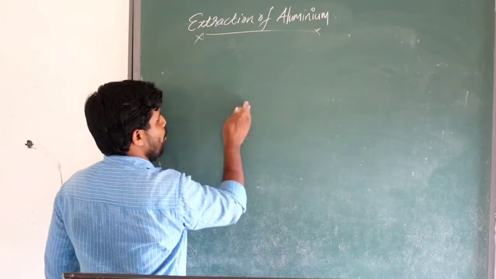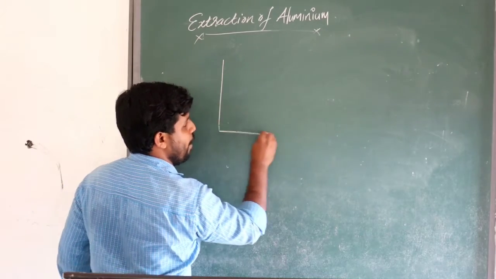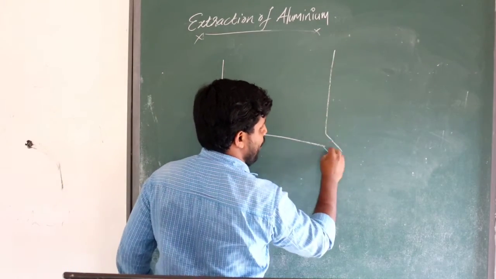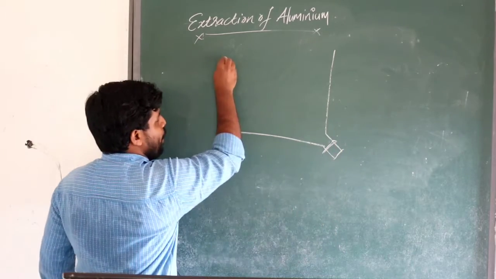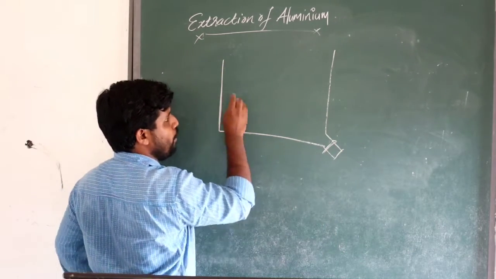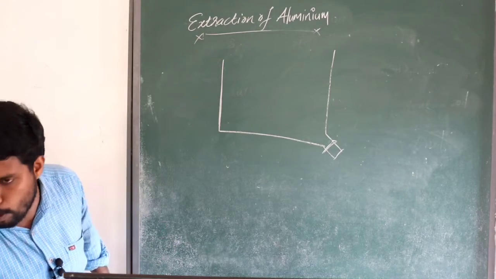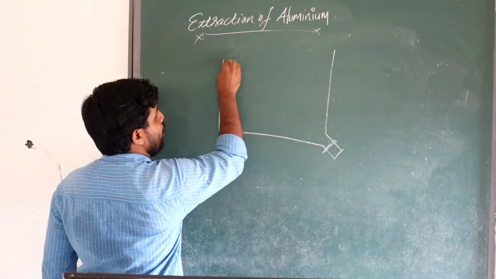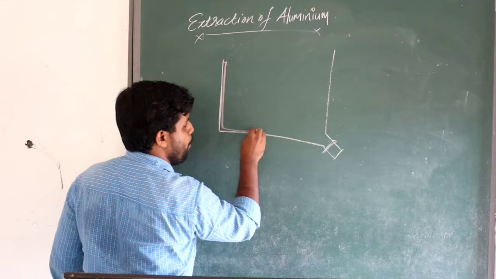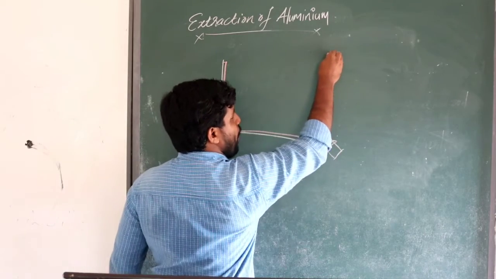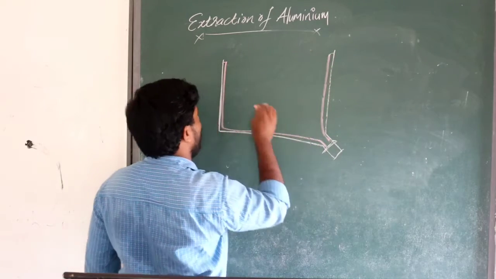For that purpose, for electrolysis, just take a steel tank. The inner portion of the steel tank is covered with carbon, so a carbon lining is formed there.